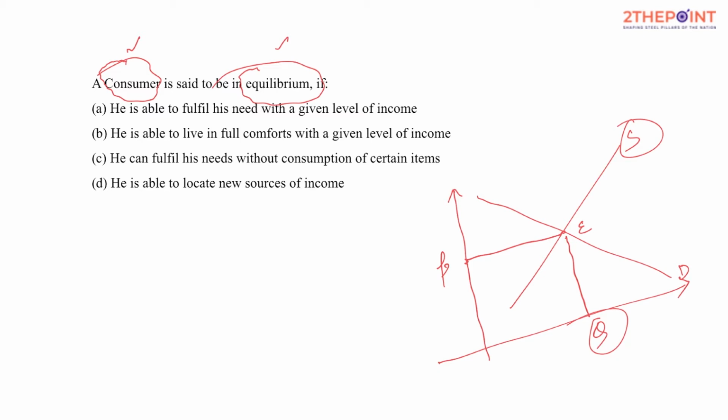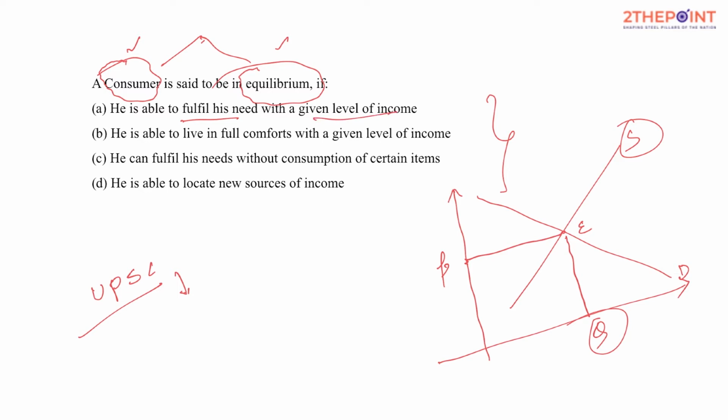I think you might be aware by this time that when it comes to UPSC, my friends, though a lot of options seem relatively okay, I mean something very similar, what UPSC expects from you is the most appropriate answer. So out of all those four options, which is the most appropriate option that explains the phenomenon of a consumer's equilibrium? If you look at the first option, what does it say? He is able to fulfill his need with a certain amount of income.